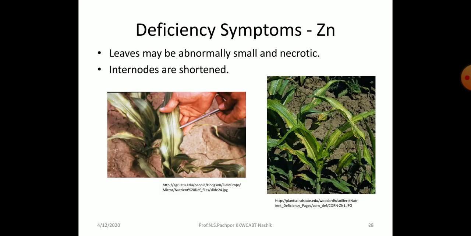The next deficiency symptoms are of zinc. Leaves may be abnormally small and necrotic. Internodes are shorter. Zinc is involved in the synthesis of indole acetic acid, so the internodes are shortened because of zinc deficiency.